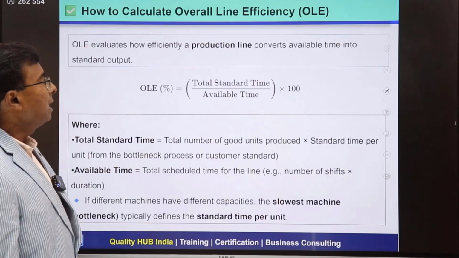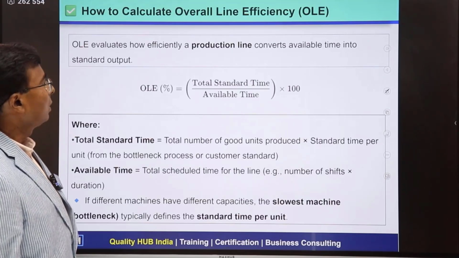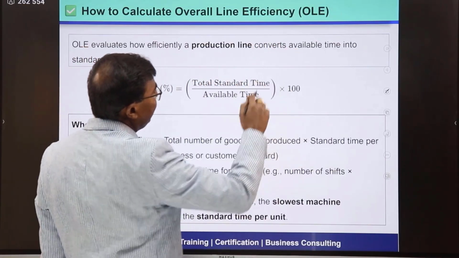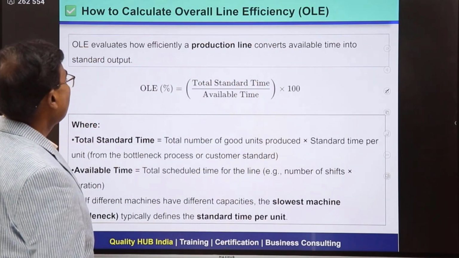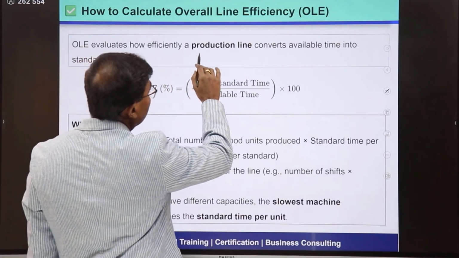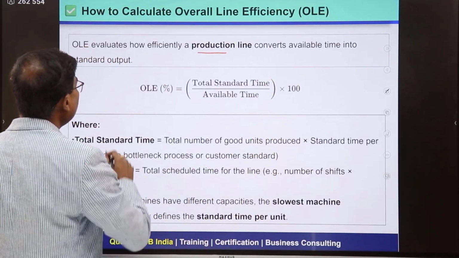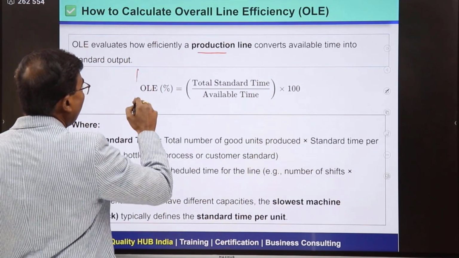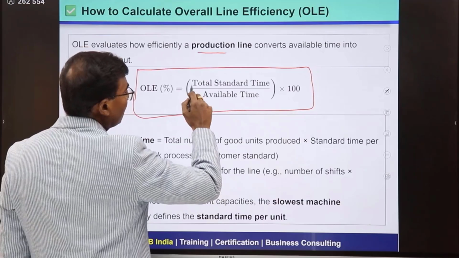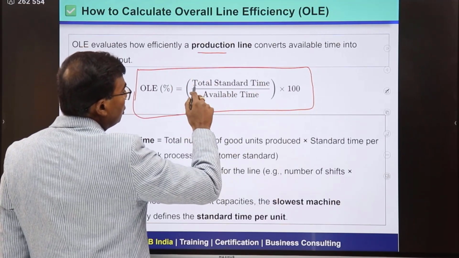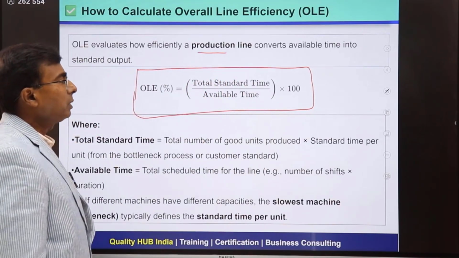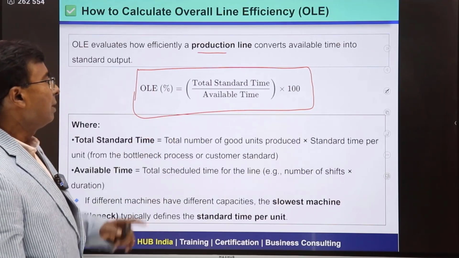So first of all, let's understand what exactly is the formula to calculate the overall line efficiency. From now onward we will be calling overall line efficiency OLE in short, right? So we are going to calculate OLE. OLE evaluates how efficiently a production line converts available time into standard output. So what is the formula? The formula of OLE is total standard time, because there would be multiple machines, divided by available time, multiplied by 100, and this would be in percentage. That's why we are multiplying with 100.